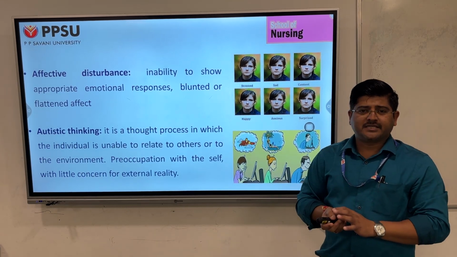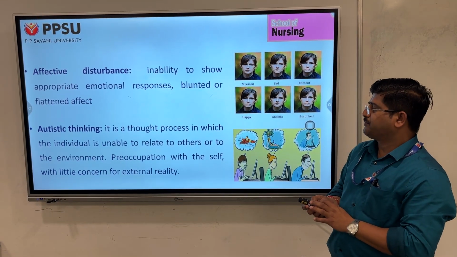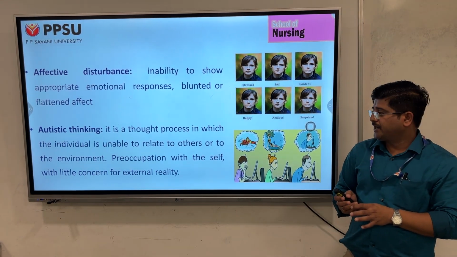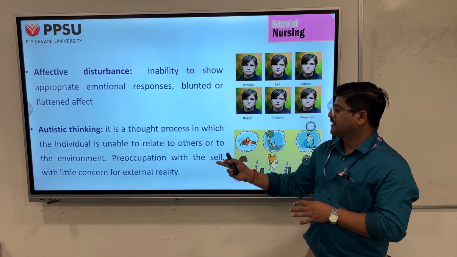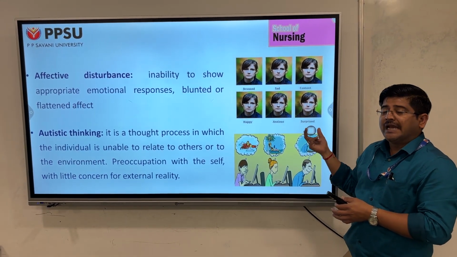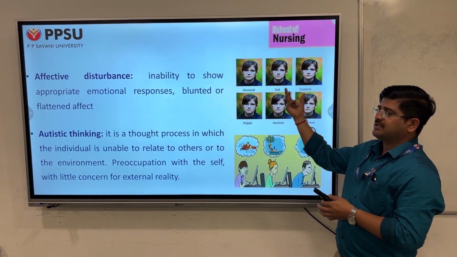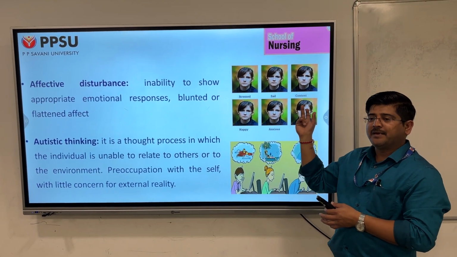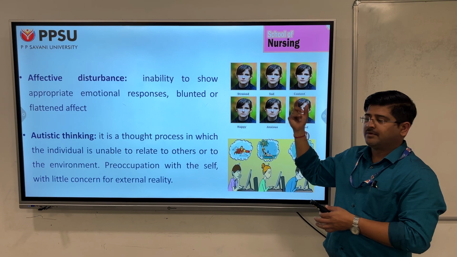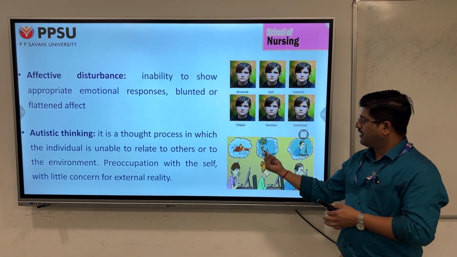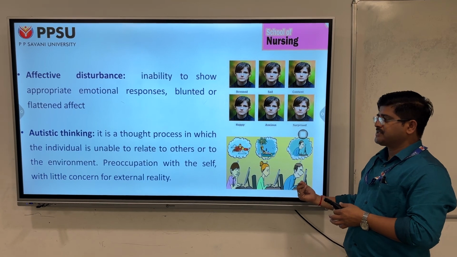And what is autistic thinking? Autistic thinking is a thought process in which the individual is unable to relate to others or to the environment, with perception centered on the self and little concern for external reality. So here you can see certain images where you will understand what affective disturbance is. There are different kinds of emotional expression where you can see their complete emotion or affect is disturbed, and you can see the autistic thinking, how the first person is perceiving, how the second person is perceiving, and how the third person is perceiving.